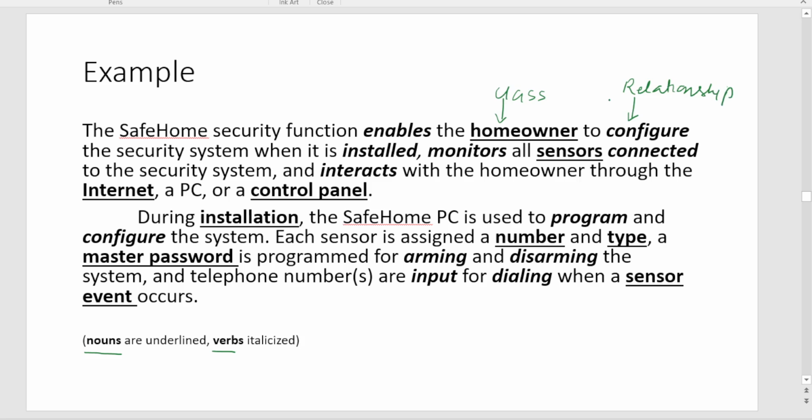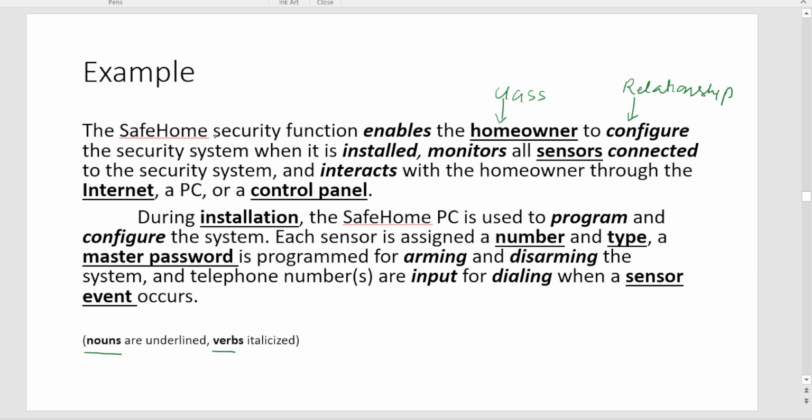Okay. Now homeowner's relationship with sensors is that the homeowner can configure the sensors. Okay, homeowner can install the sensors, homeowner can monitor the sensors. So this is the relationship between the homeowner and the sensor class. Likewise, sensors are connected to and interact with the homeowner through the internet.